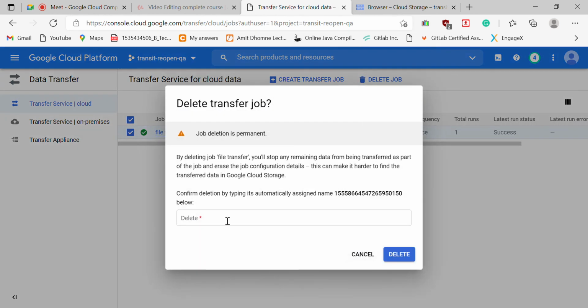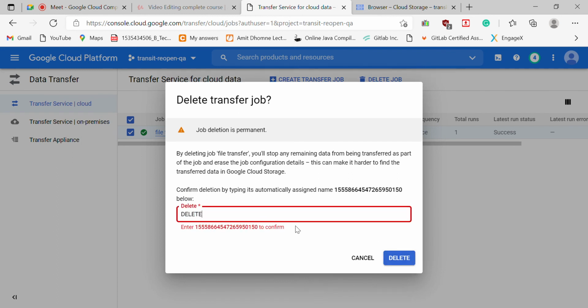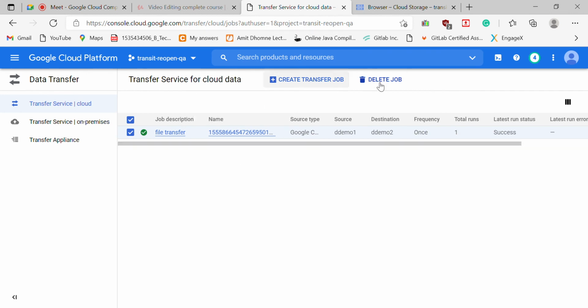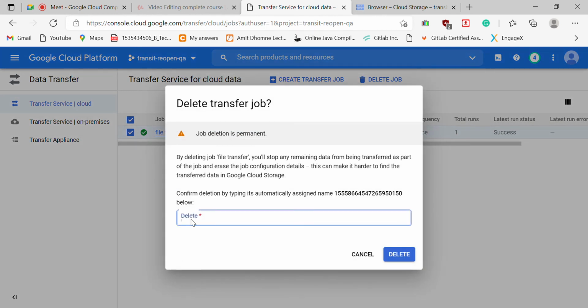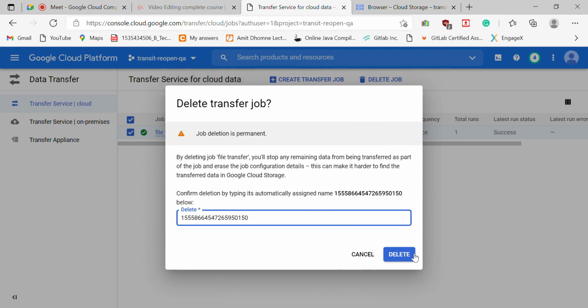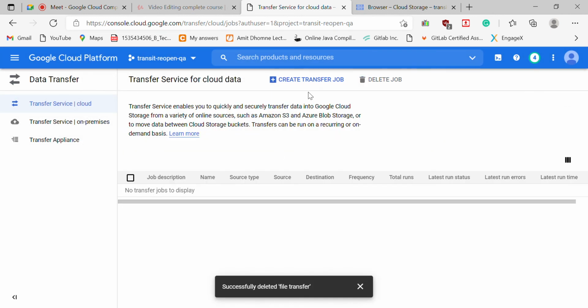I'm deleting the job also here. Like this, you can do the data transfer. And don't forget, once you are done, you can delete it. It asks you to enter a number to confirm deleting. So in this way, I have shown you in today's class how you can do it.